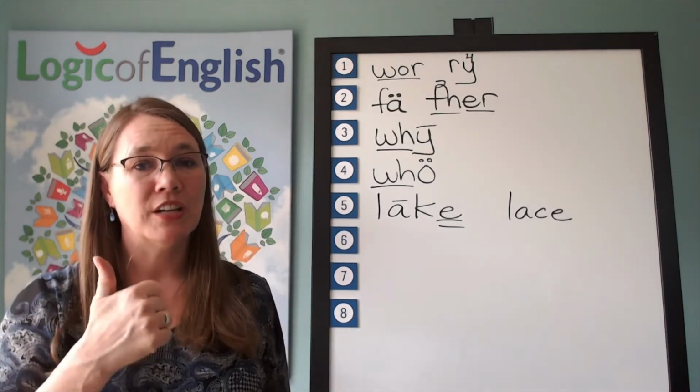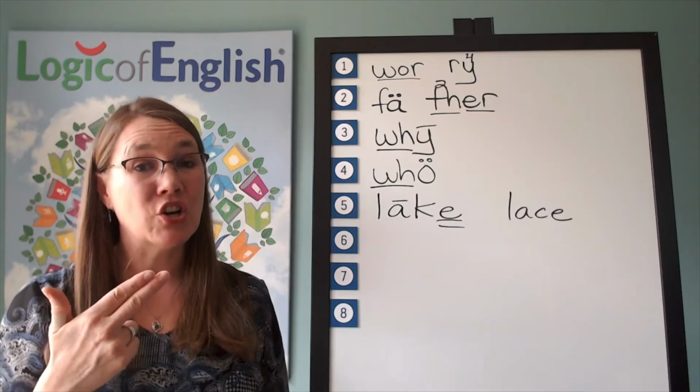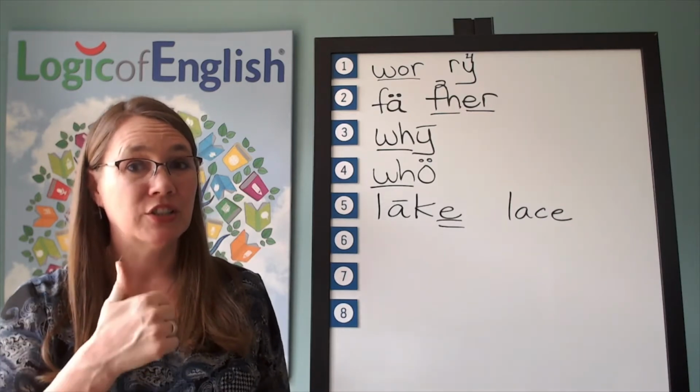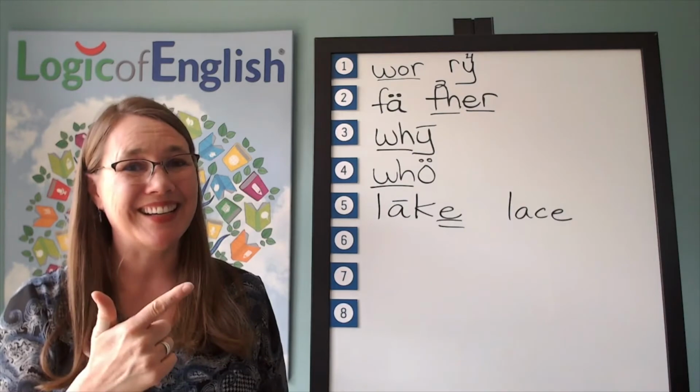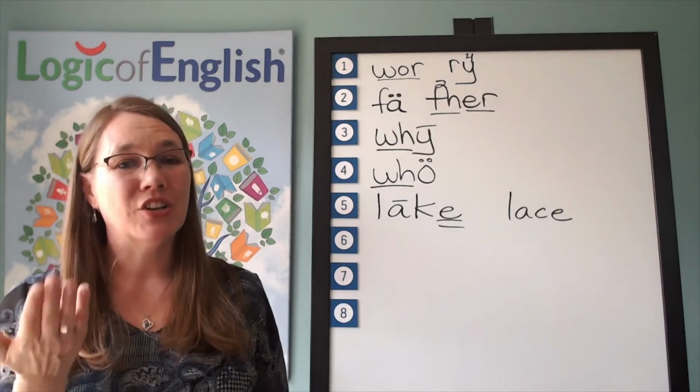The first syllable is her. This is the ur of hurt. The second syllable is re. E. That's right. It's a y-i-e. Go ahead and write hurry.